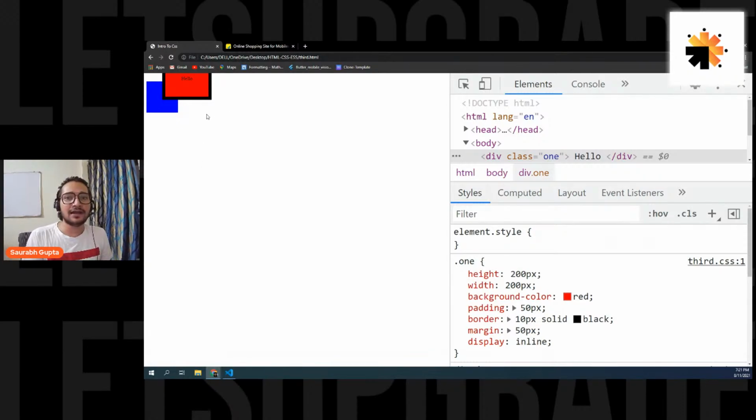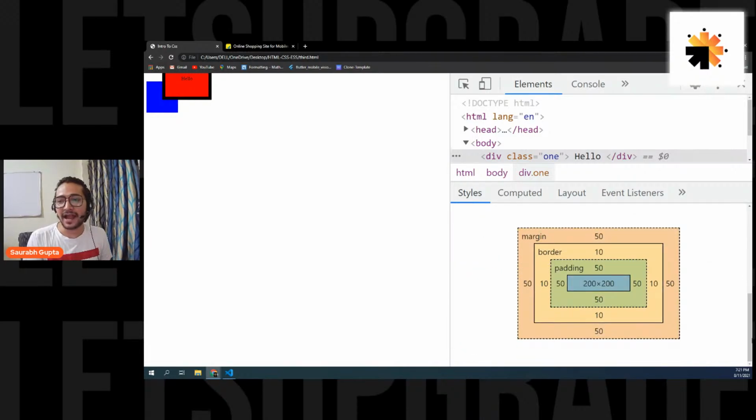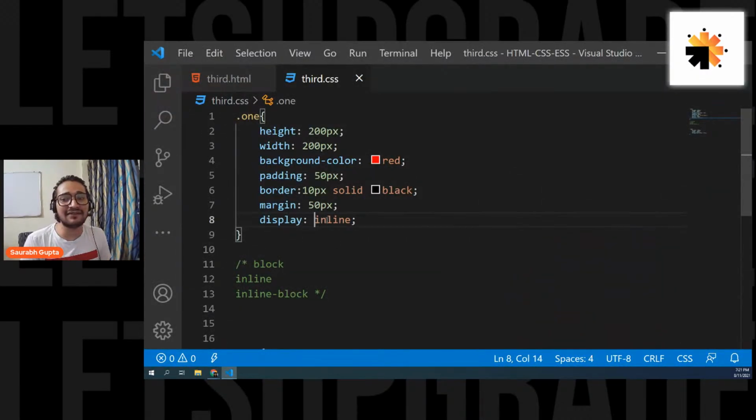See, now that element's height and width is gone. If I show you, you see that now that element's height and width is basically gone. You can see that element has become really small because there is only padding left and nothing else, because that element's height and width is completely gone. Because I told you, right, inline elements can never have height and width. So what is the solution for this?